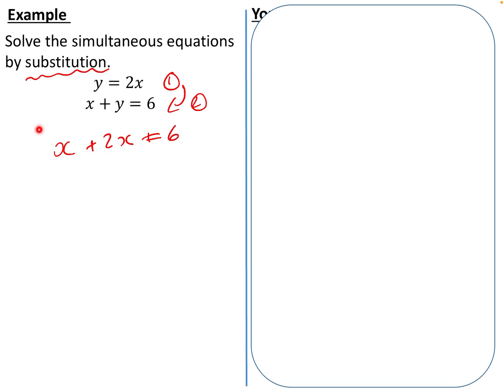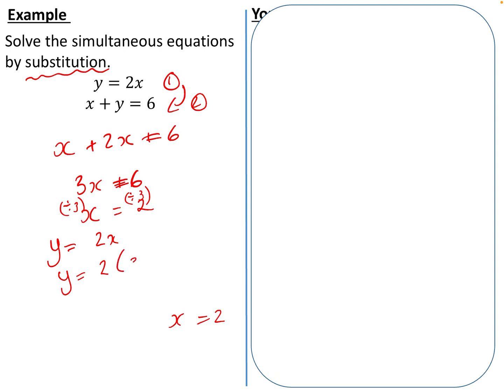Combining like terms, I now get 3x plus 6 equals 6. And you'll now notice that I have an equation with just one variable. This I can now solve. Dividing by 3, I get x equals 2. So x equals 2 is one answer, but I also need to know what y equals. Well, y is equal to 2x, so y is equal to 2 times 3, y is equal to 6.